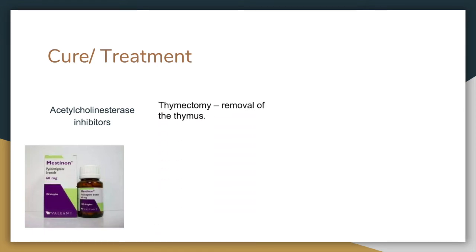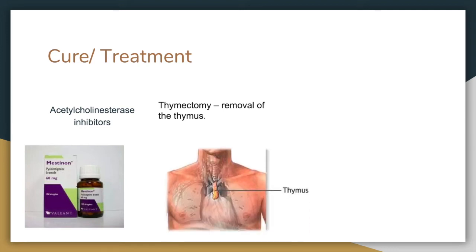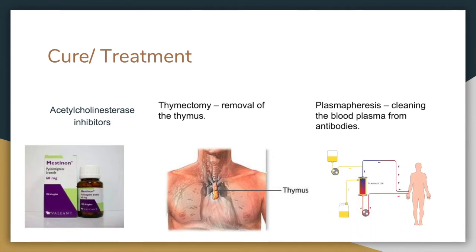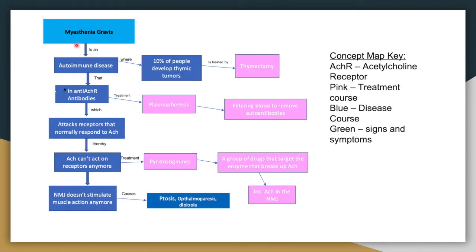The next method of treatment is the thymectomy, which is the removal of the thymus and can be used to combat muscle weakness that many myasthenia gravis patients feel. It's also used as a preventative method because many people get tumors in this place. The final treatment is plasmapheresis, which is done for patients who have a severe load of antibodies. In this process, the antibodies against the acetylcholine receptors are removed from their blood.